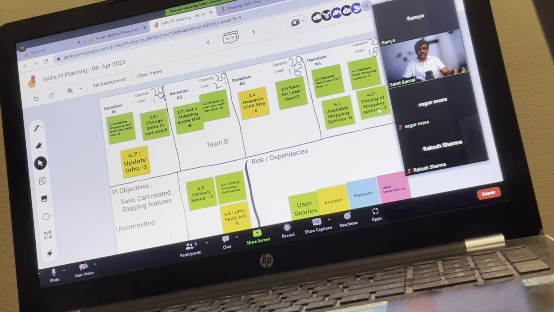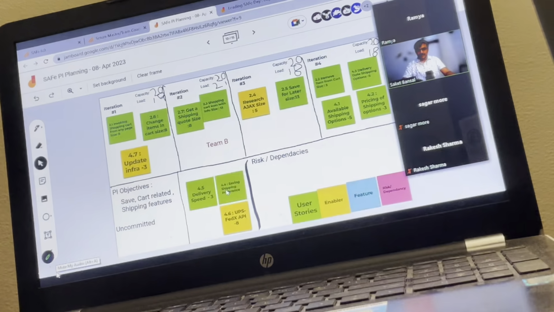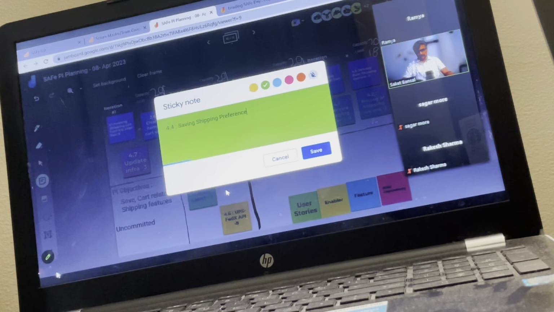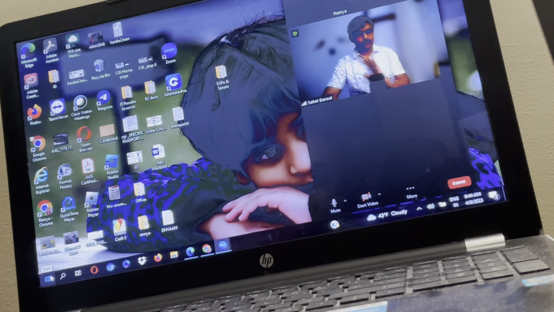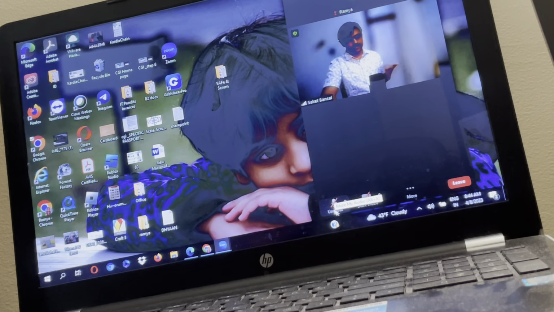This is all done by you only. In this particular case, they were ready-made, but this is expected to be done by your team only. If they get one story which was not estimated before, they estimate it here. Or they can change the current estimate also, if they don't like it. Thank you. For simulation purposes, I just made it for you, but it is done by the team.